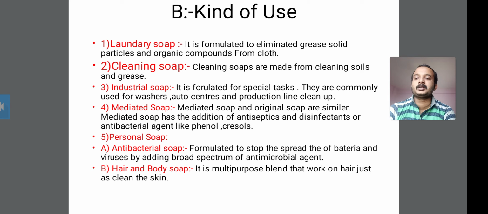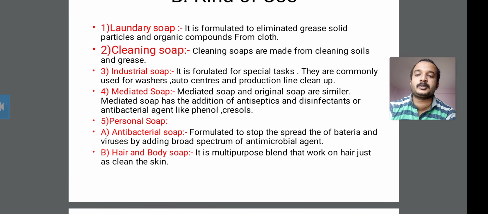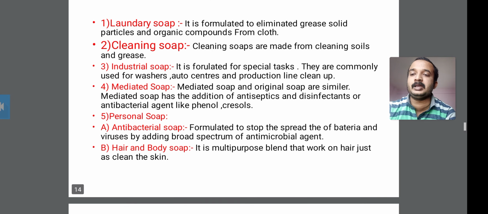Secondly, the personal soap. It is divided into two types, antibacterial soap and hair and body soaps. First is antibacterial soap, which is formulated to stop the spread of bacteria and viruses by adding a broad spectrum of antimicrobial agents. Stopping the spread of bacteria means bacterial growth is stopped by this antibacterial soap. Secondly, hair and body soap is a multi-purpose blend that works on the hair and cleans the skin. This is the personal soap.